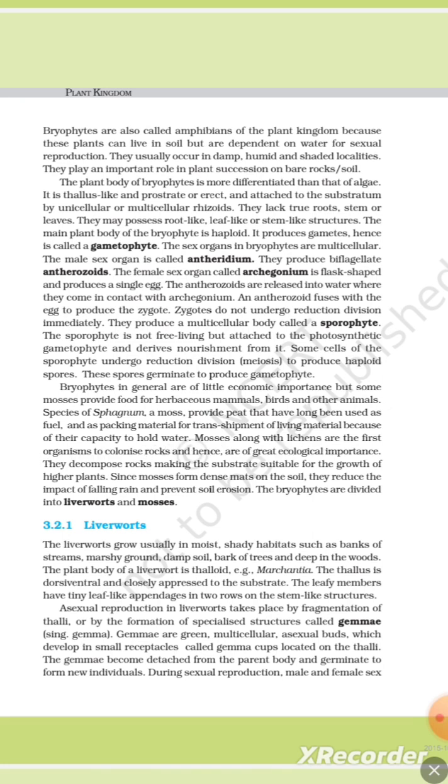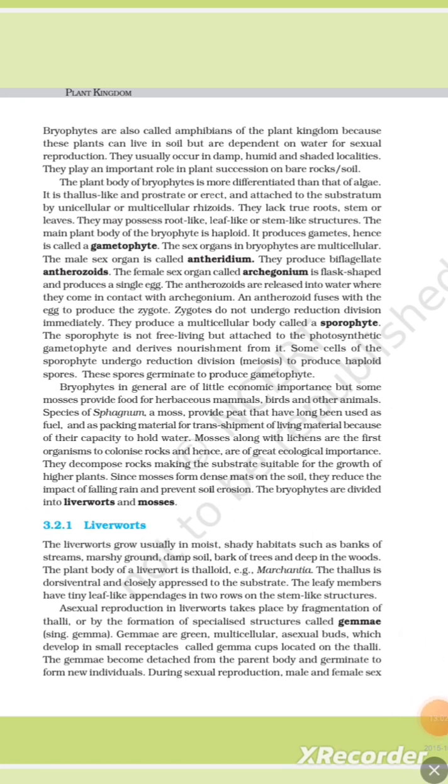Mosses, along with lichens, are the first organisms to colonize rock and hence are of great ecological importance. They decompose rocks, making the substrate suitable for the growth of higher plants. Since mosses form dense mats on the soil, they reduce the impact of falling rain and prevent soil erosion. The bryophytes are divided into liverworts and mosses.